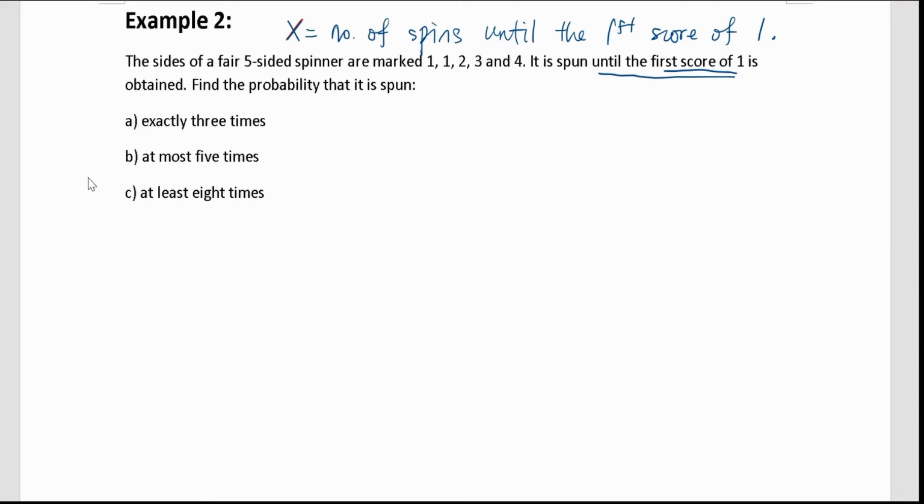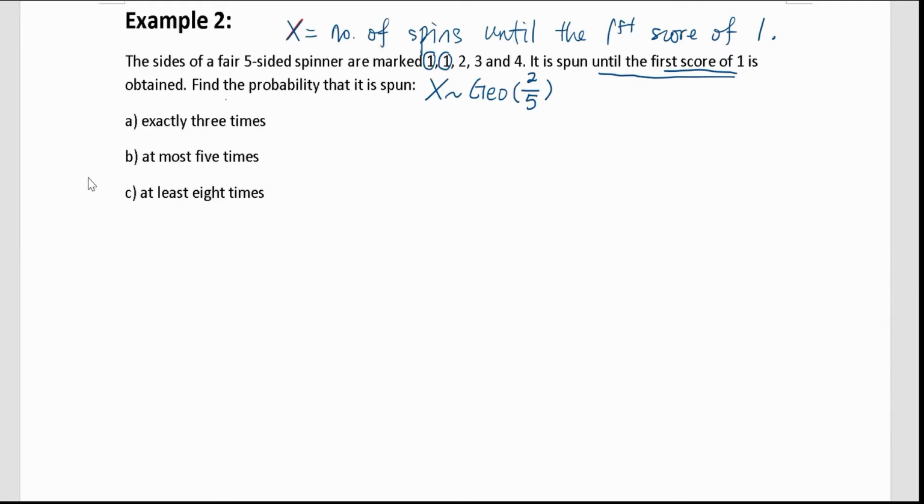So this characteristic, we know that it is talking about geometric distributions. So I put it down: it follows a geometric distribution, and the parameter here is the constant probability. For one spin, there are 5 possible outcomes. Then the probability that it shows the score of 1 is 2 over 5, because the score of 1 occurs 2 times. So that will be the probability of getting a score of 1, and it is a constant probability.